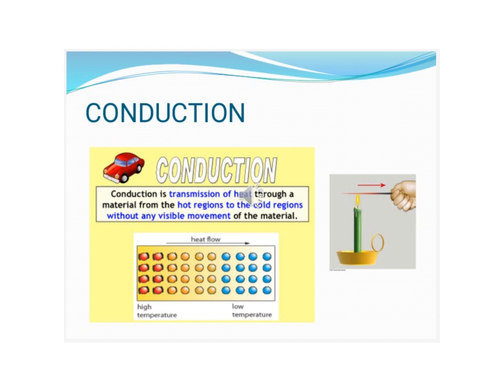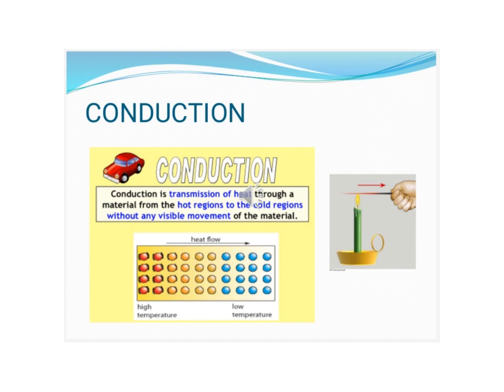Suppose there is a line of 7 girls and I want to pass this notebook to the 7th girl. I hand it to the first girl and ask her to pass it on to the next girl, who passes it on to the next, and so on. In this way the girl at the 7th number receives the notebook without actually moving from her place.